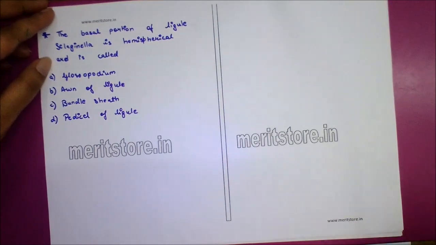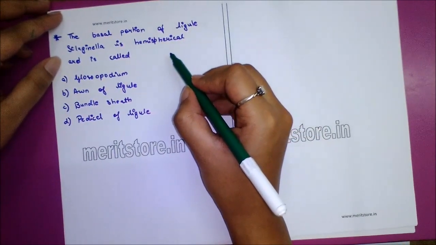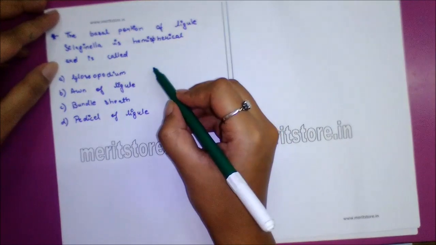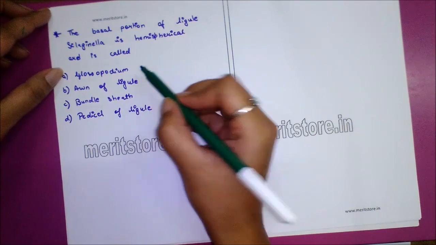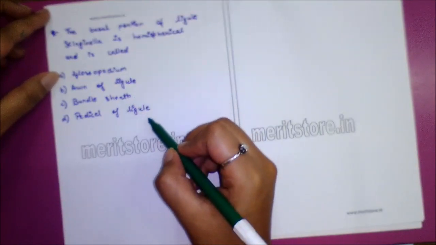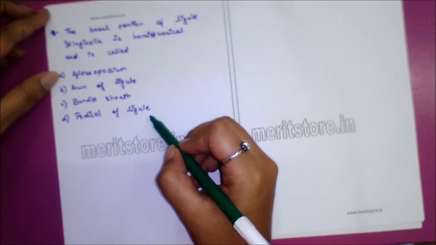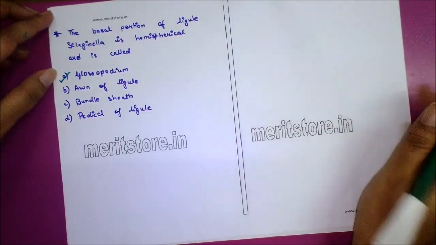Next question. The basal portion of ligule in Selaginella is hemispherical and is called option A glossopodium, option B one of ligule, option C bundle sheath, option D pedicel of ligule. Answer is option A glossopodium.